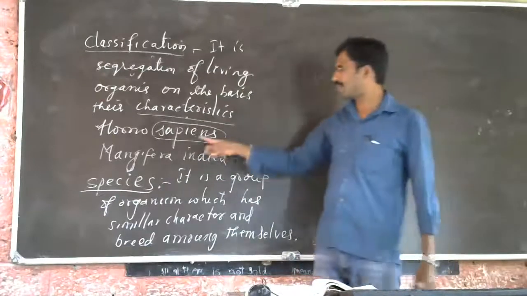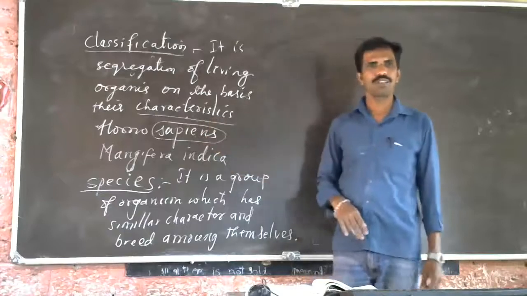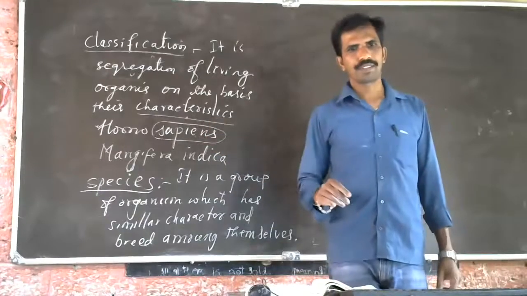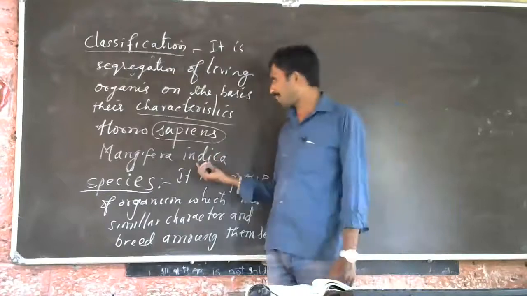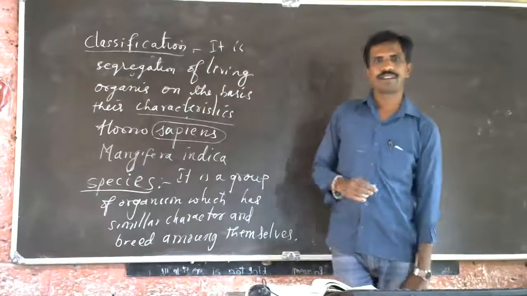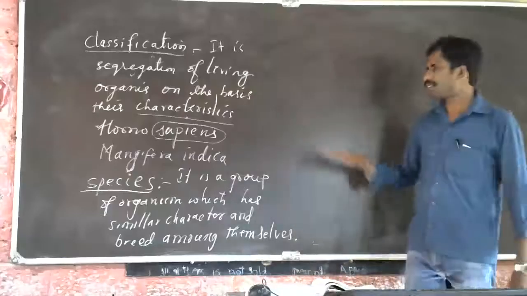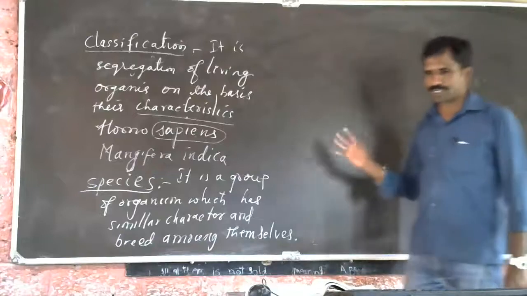That is the meaning of the species. Our species name is what? Sapien. Our species name is sapien. Similarly, mango, if we take indica, it is indica. So like that, we have a species.